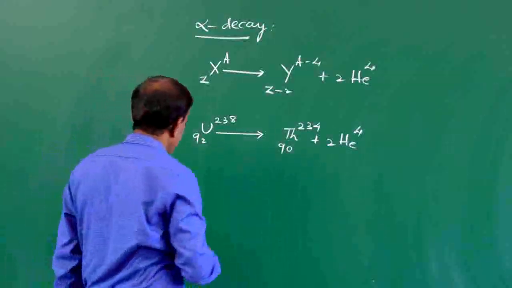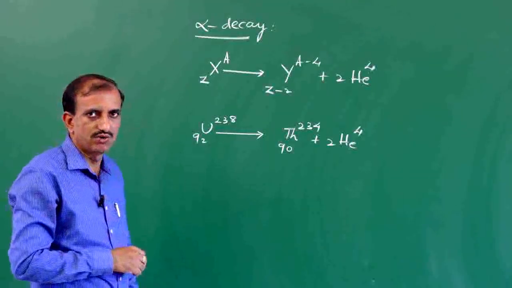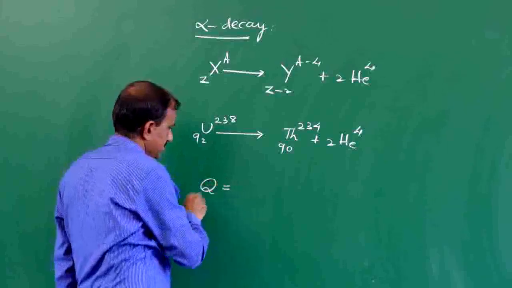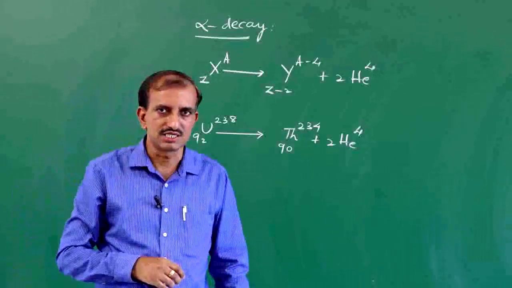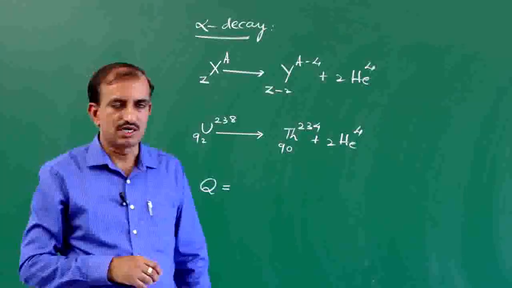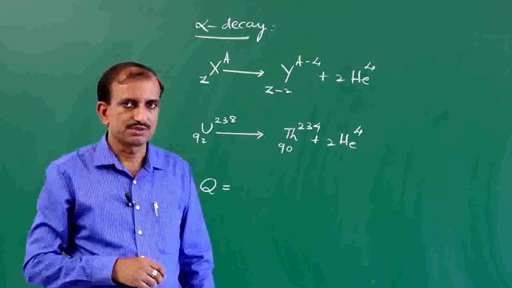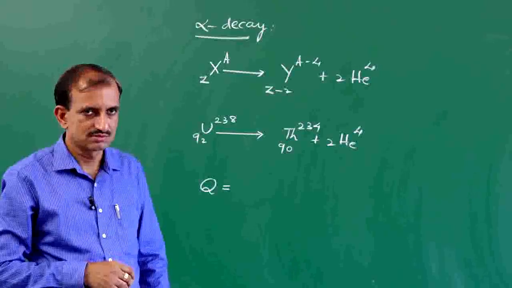This energy is called the Q value. The Q value of this process is equal to the difference between the initial mass energy of the reactants and the final mass energy of the products.